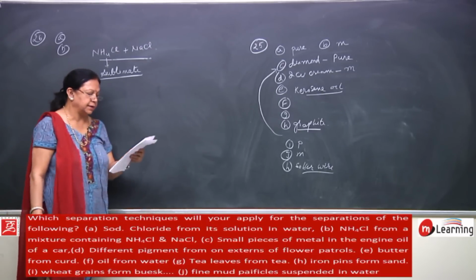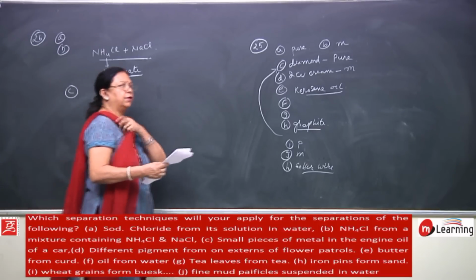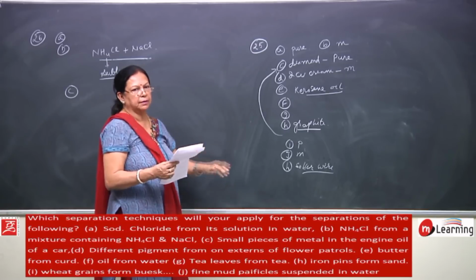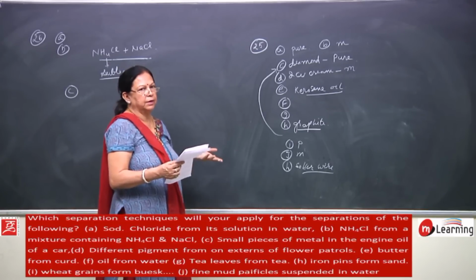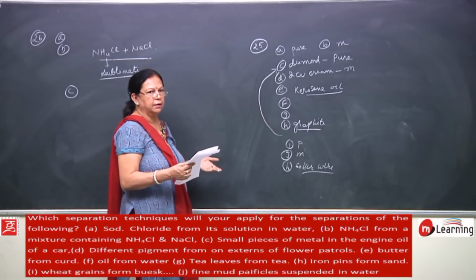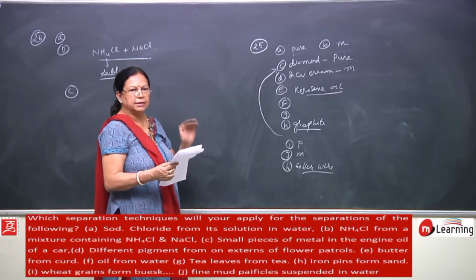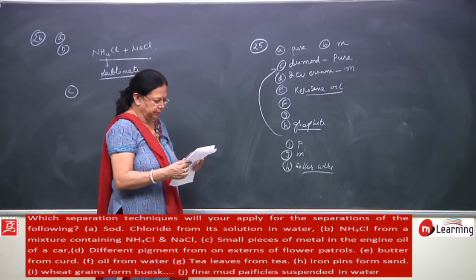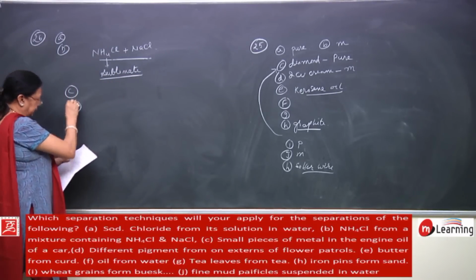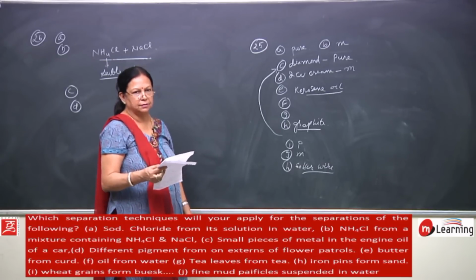Then small pieces of metal in the engine oil of a car. In the oil there are small pieces of metal and you have to separate them. How will you do it? You can do it by filtration. When you filter it, you will get the pieces on the filter paper and the engine oil will come down.